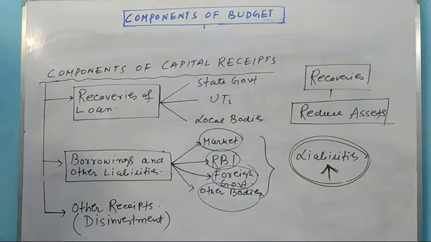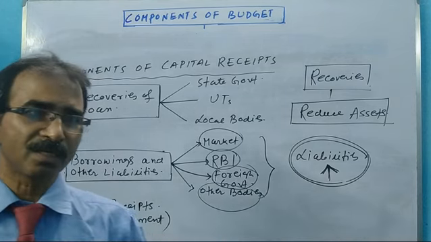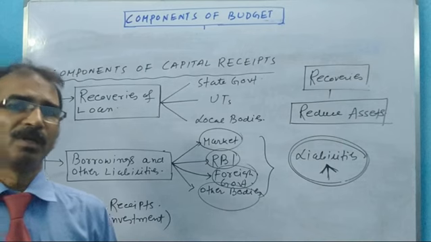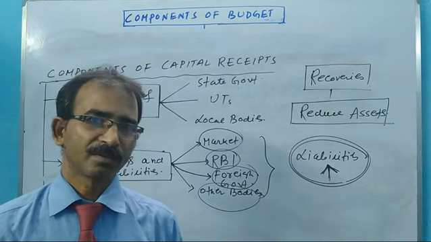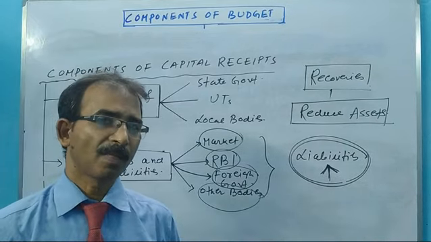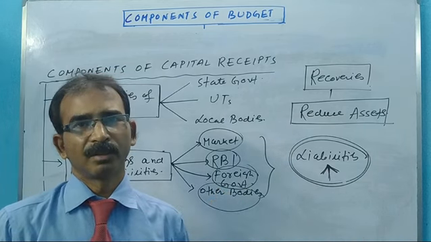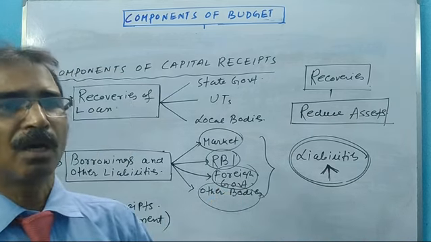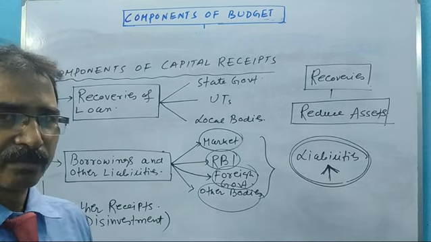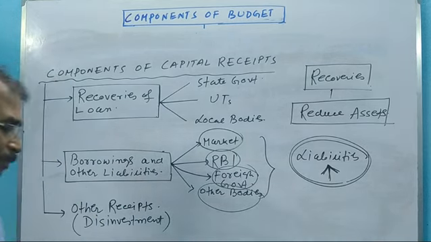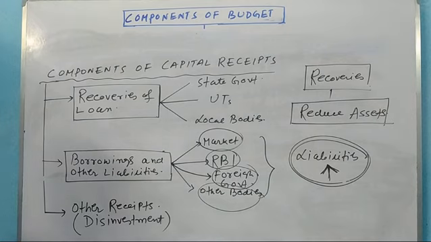Understand? So in short, disinvestment means the selling of equity shares or stake sale by the central government to the general public, to private entrepreneurs. So this is called disinvestment.